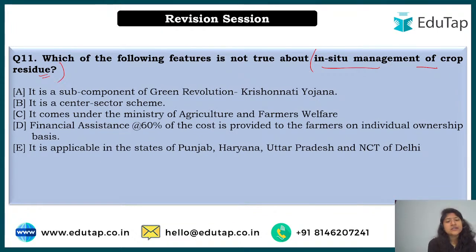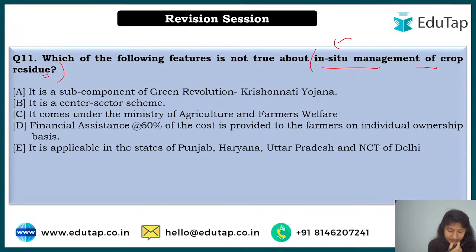And herein, see, every scheme has certain features, right? And it can happen that you just have a quick reading of the options and you skip what is important, like for example, in one of the previous questions, the maximum and minimum cap, that you ignored, right? So you should focus on things like such.